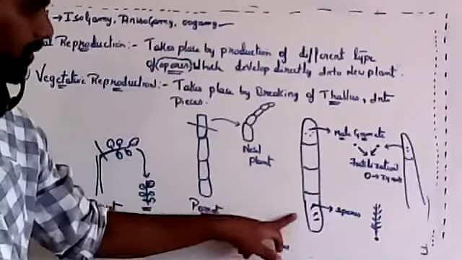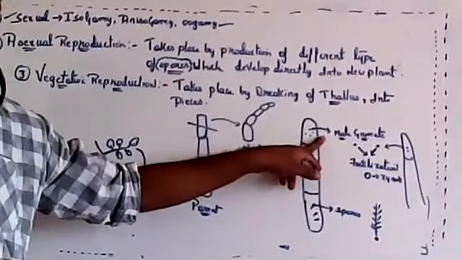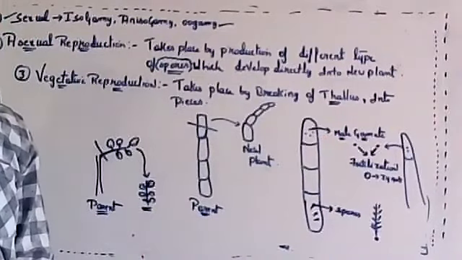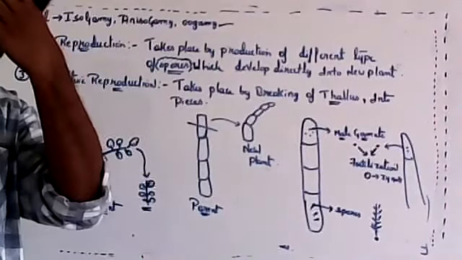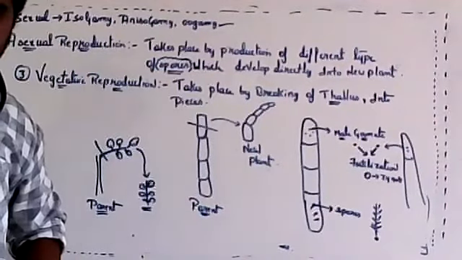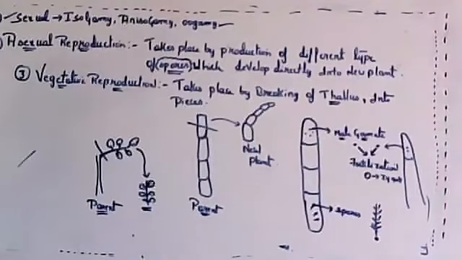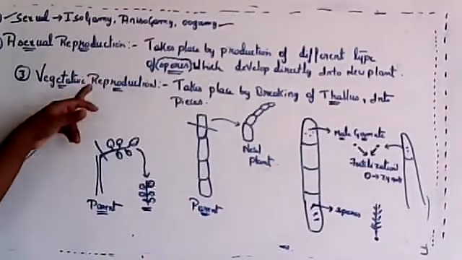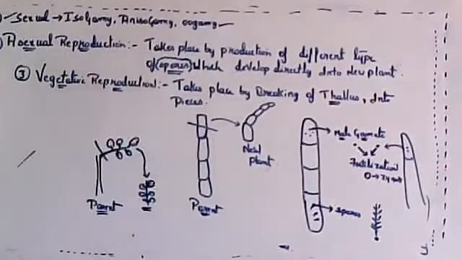Somewhere in the same thallus it will produce spores also, and it can produce male gametes as well. Algae do not follow binary fission; binary fission is followed by bacteria, I think. Here it is vegetative reproduction. So there are three types: sexual, asexual by spores, or it can multiply by vegetative reproduction.